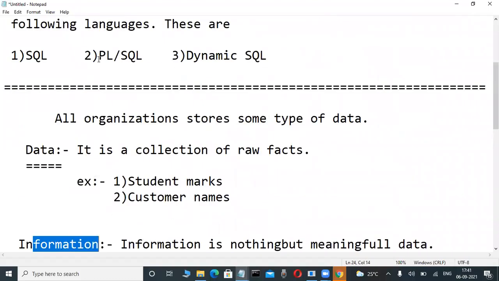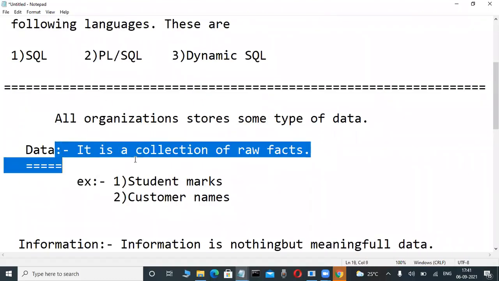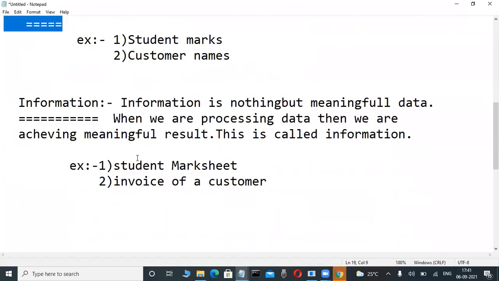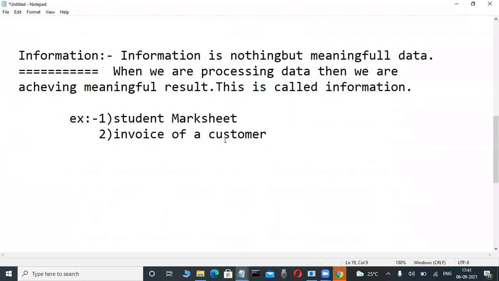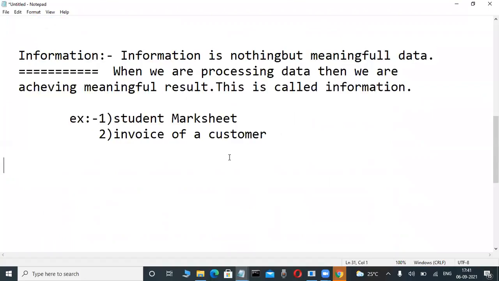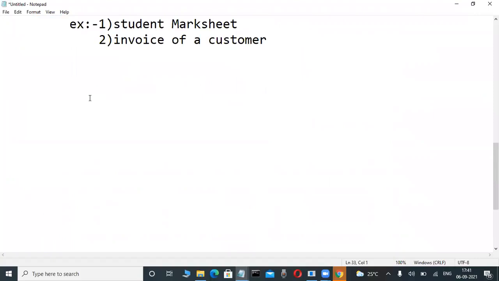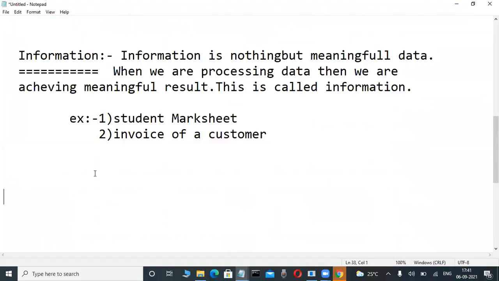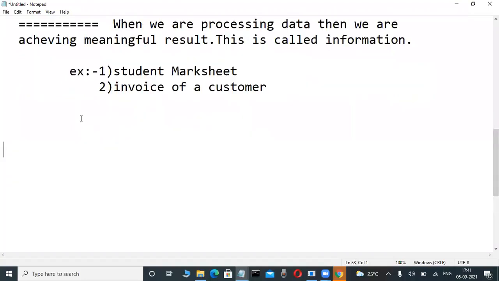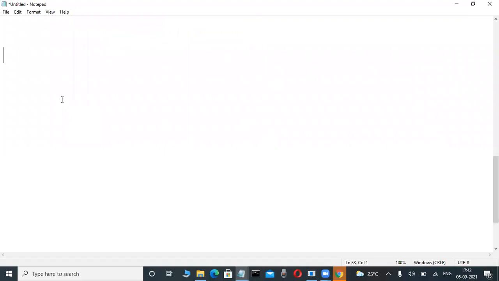Very easy. And if an end user understandable format is not there, that is data. In any books we are referring to, or on the net, this type of definition is there. That's why I'm copying the bookish knowledge. But unfortunately in our class more clarity is required. Suppose I tell the same bookish definition, first I'm checking whether you understand or not. How I'm checking is simple. The definition is that meaningful data is nothing but information, but do you understand or not? Now I'm checking.